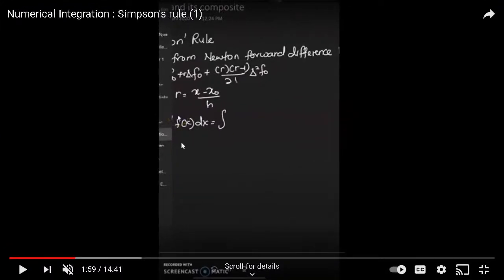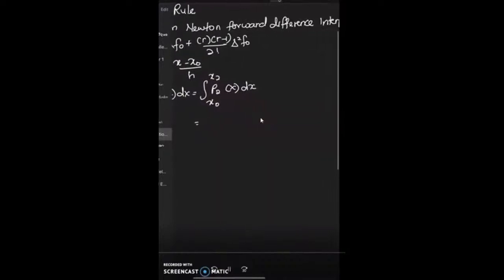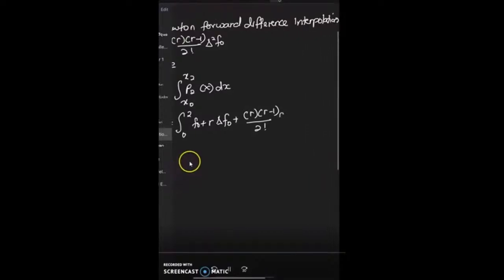Okay, this is the basic terminology. So let's integrate P2, the Newton forward difference or polynomial quadratic, between x0 and x2. For x2, you need to remember I said that we have 3 points. If you want to apply the rule with a quadratic, it is power 2. So we do the integral of f naught plus r delta f naught plus r(r minus 1) divided by 2 factorial delta squared f naught, with respect to dx.